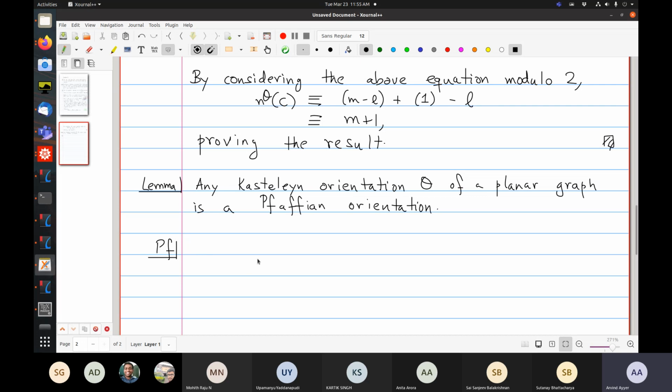And what's the point? So planar graph, let's say G. So let C be an even cycle in G. Remember, we have to say something about even cycles whose complements contain a perfect matching. So let C be such an even cycle. It's an even cycle in G such that G minus C admits a perfect matching.